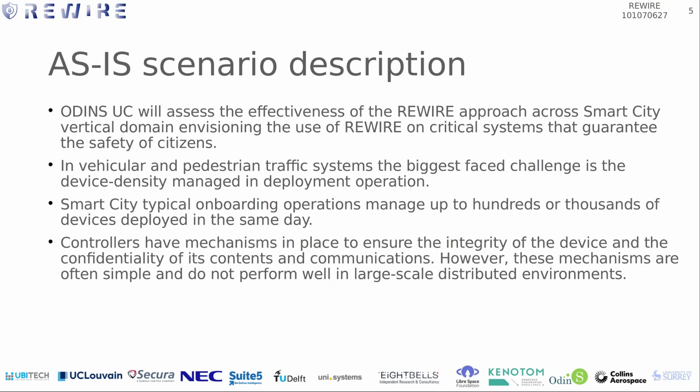Odin's use case will evaluate the effectiveness of the REWIRE approach in smart city vertical domains, focusing on implementing REWIRE in critical systems that ensure citizen safety. We have specially chosen vehicular and pedestrian traffic systems due to the difficulties of managing edge device density. Although controllers have measures in place to protect the device, these measures are simpler for large-scale distributed environments.